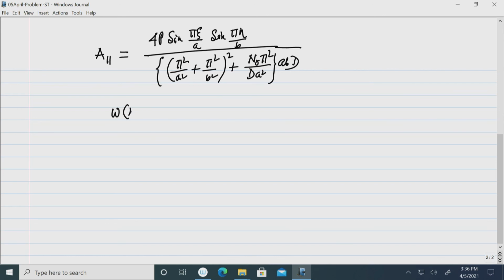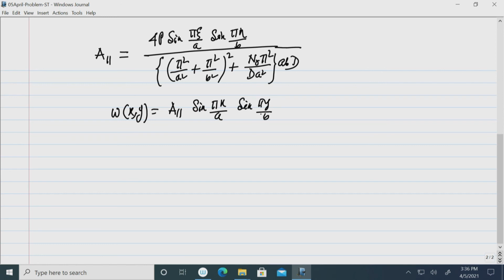So, there is no difficulty to find the deflection for the center deflection. Now, center deflection term is written here, W(x,y) is a function of this A11 into sin(pi x/a) sin(pi y/b). Okay.